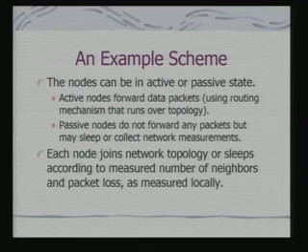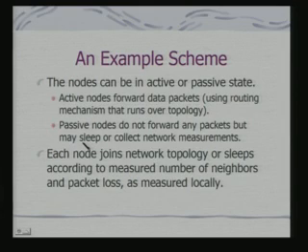So, we say that the nodes can be in active or passive state. Nodes which are in active state forward data packets, using a routing mechanism that runs over the topology. Passive nodes do not forward any packets, but may sleep or collect network measurements.